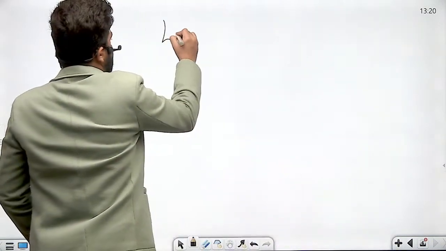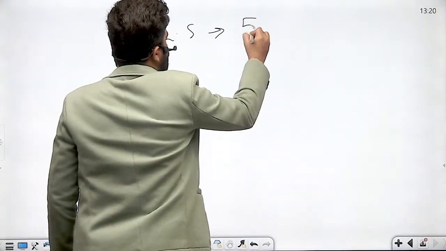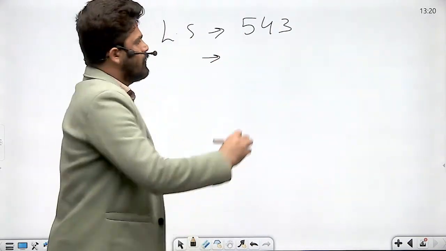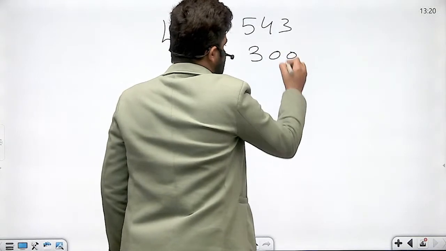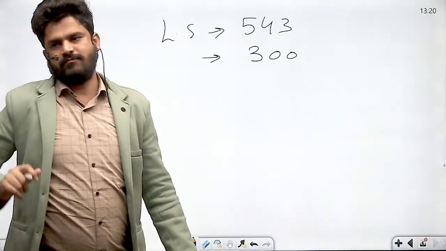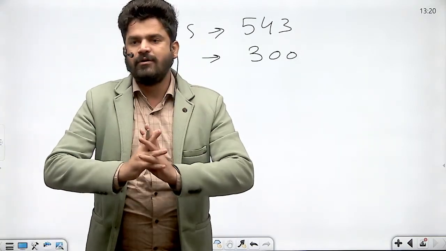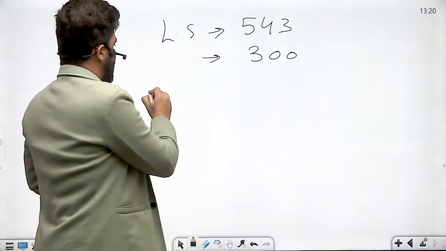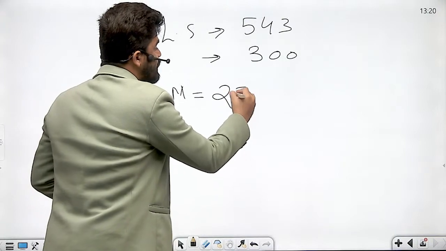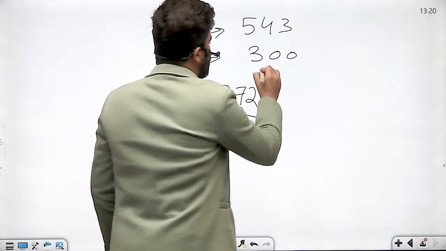Let me give you another example. That is Lok Sabha. What is the total strength of Lok Sabha? It is 543. Now suppose out of 543, only 300 are present and they vote. Now what will be the requirement for that particular resolution to be passed? What will be the requirement? First is absolute majority. That is 272 or more.